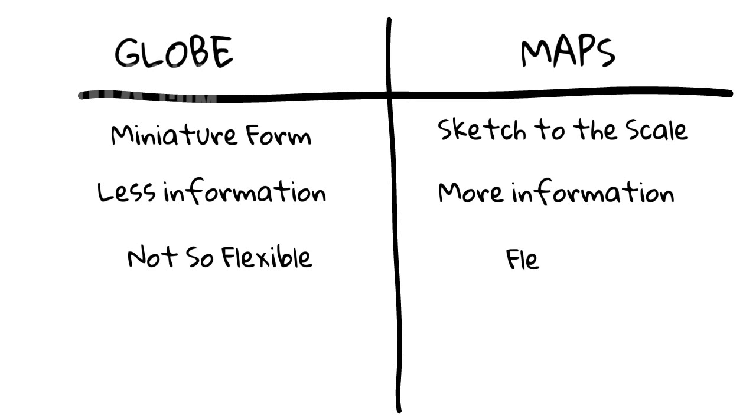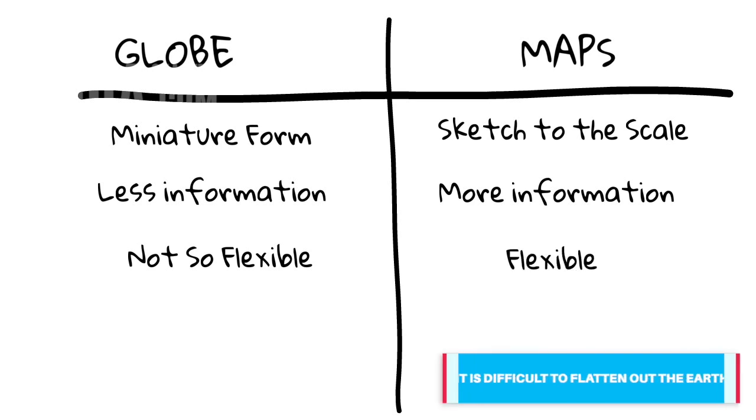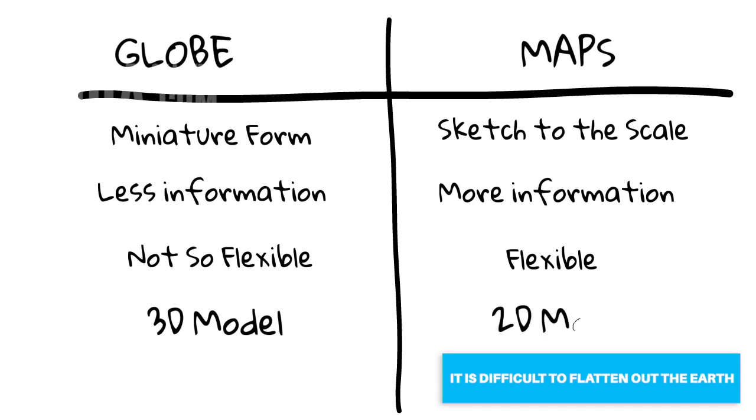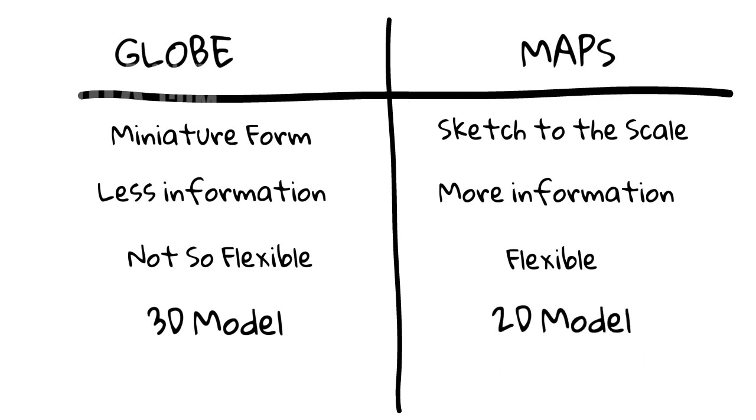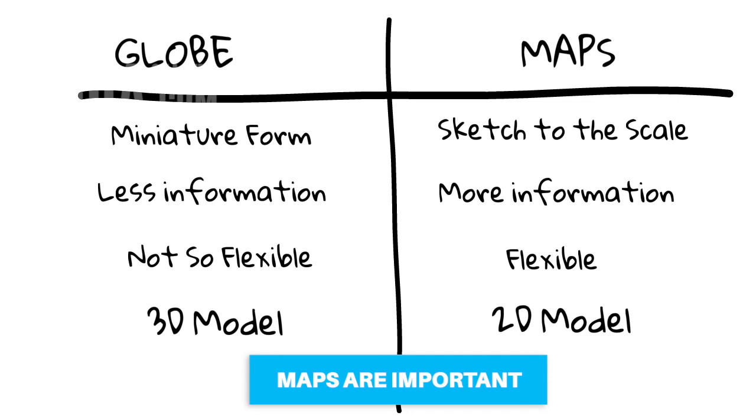In contrast, there are some limitations of map. We cannot flatten out a round shape completely. People have tried it, but it is difficult. Still, maps provide more information than globe. So from exam perspective, maps become more important than the globe.